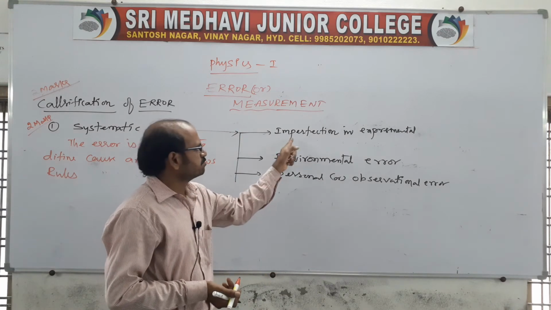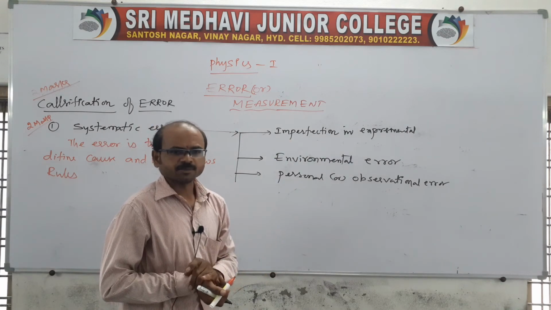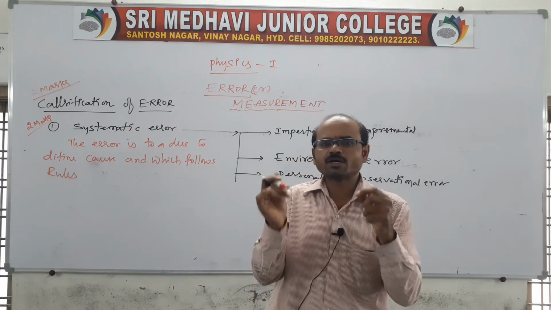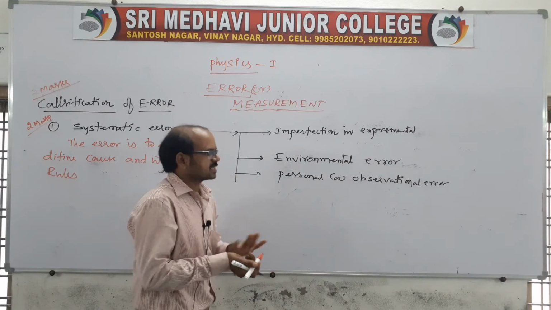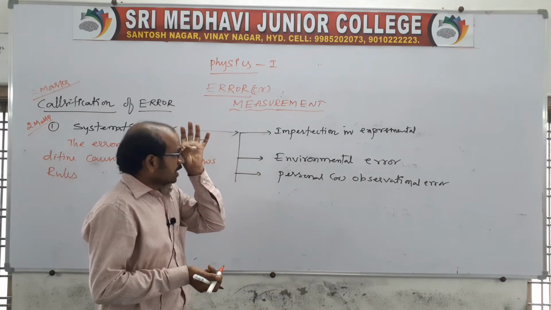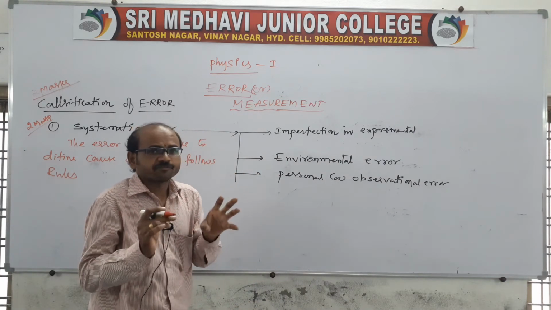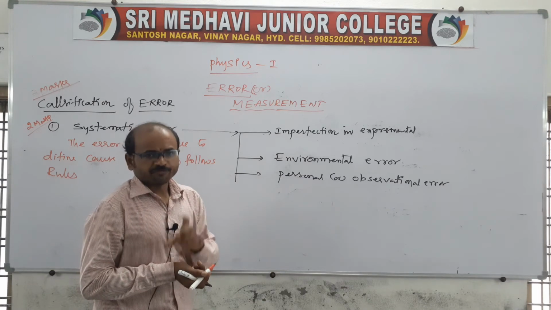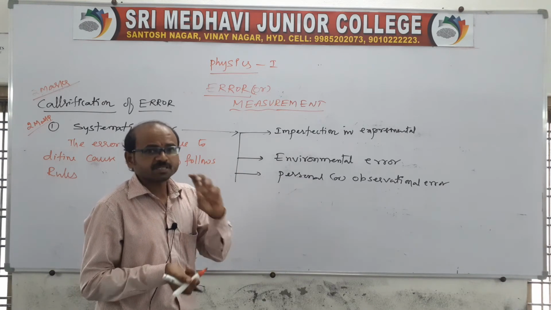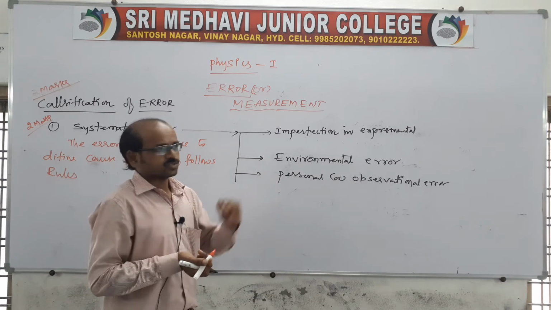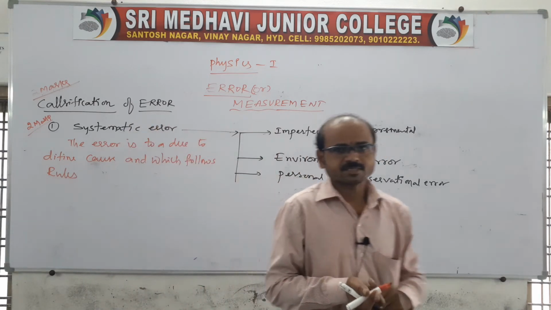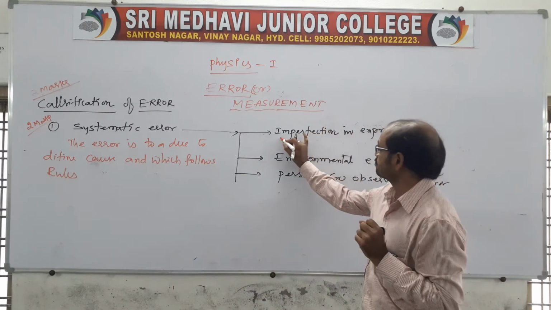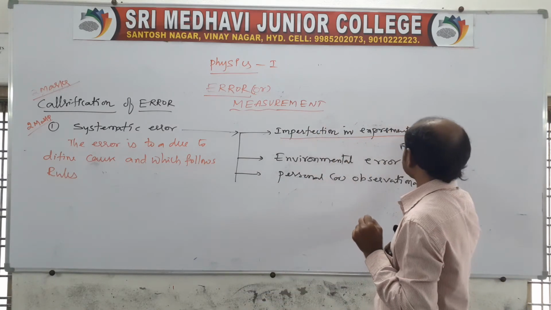That means, while taking the readings or doing the experiment, if we are not using the instrument in the proper way to measure the value, an error occurs, which we call imperfection in experimental technique.